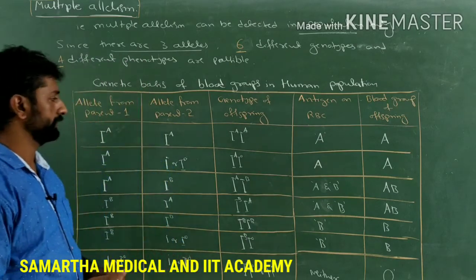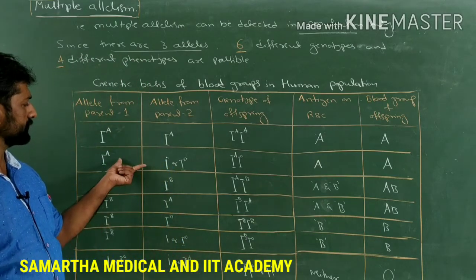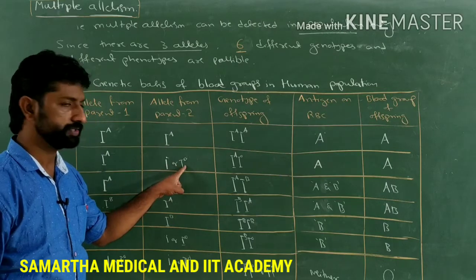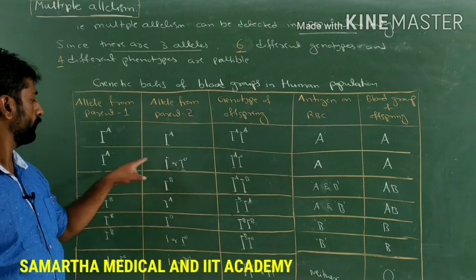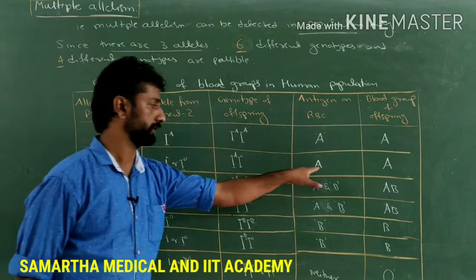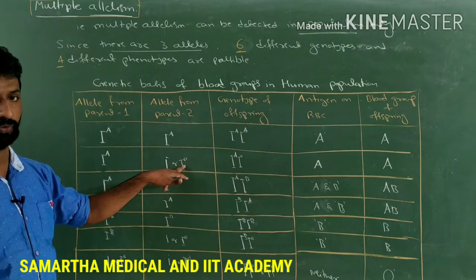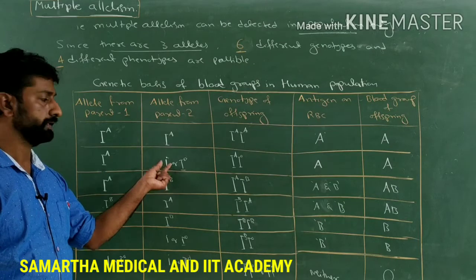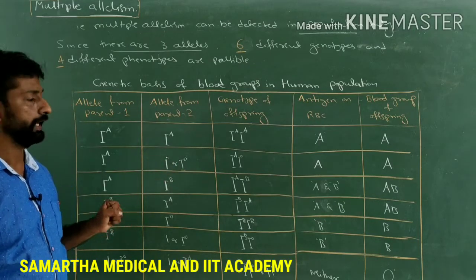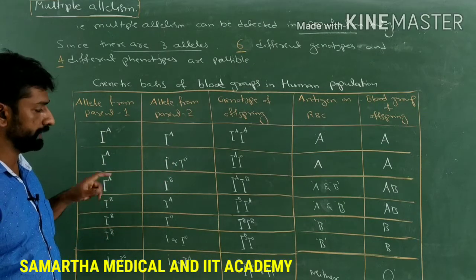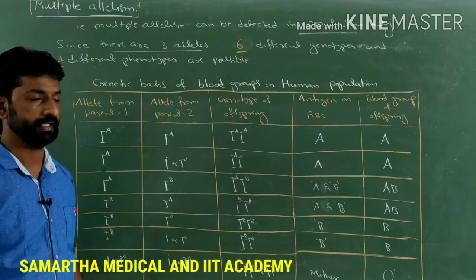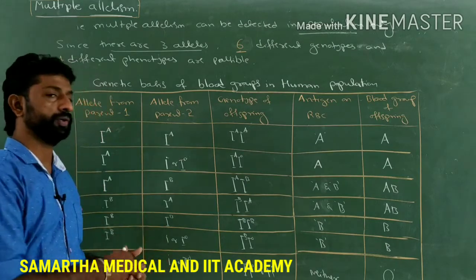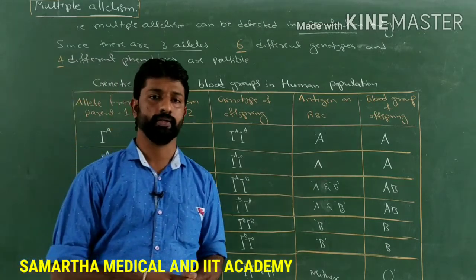Okay. So why, in the presence of IO or the small i, only IA gets expressed but not the IO? The reason is that IO or small i is the recessive allele, and IA and IB are the dominant alleles. Let's understand that with another phenomenon, that is codominance.